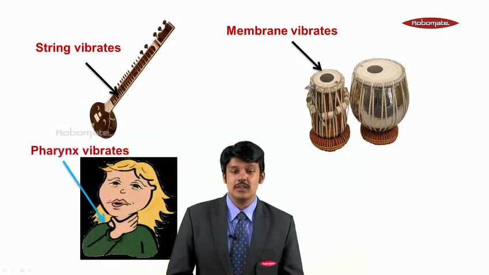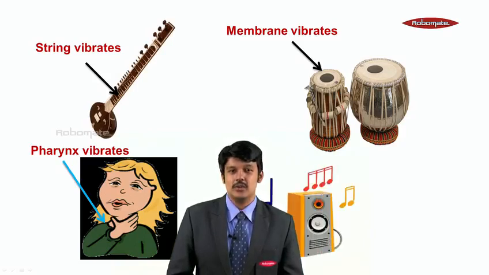When a person is shouting or crying or talking, the vocal cords vibrate. It is vibrating, students, and this vibration reaches our ear, and we are able to hear. That is again sound. Similarly, in a speaker there is a diaphragm.